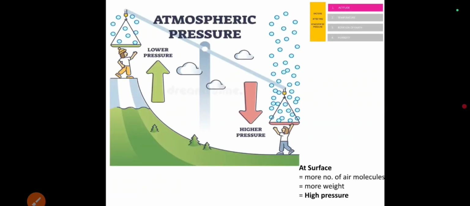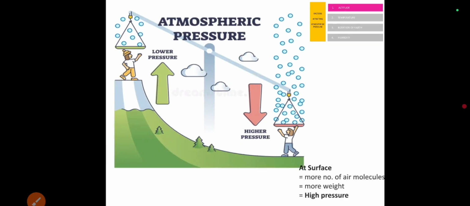First is altitude. We know that air pressure is the pressure created by the air molecules at a place. More the number of air molecules, more is the pressure. Since gravity holds the air molecules together near the surface, this increases the density and ultimately weight of the air, and we find a higher pressure near the ground.